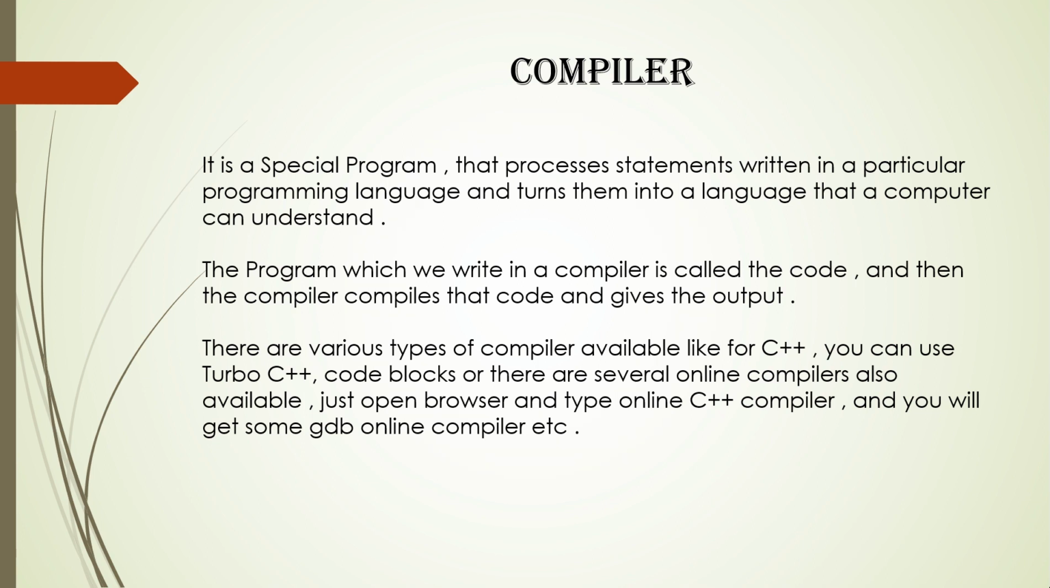Therefore, for writing C++ code, the first thing you should do is install a C++ compiler on your system. There are many C++ compilers available online that you can download easily. Some of the compilers that I suggest are CodeBlocks or Turbo C++. You can download any one of these. And if you don't want to download, there is an alternate option also.